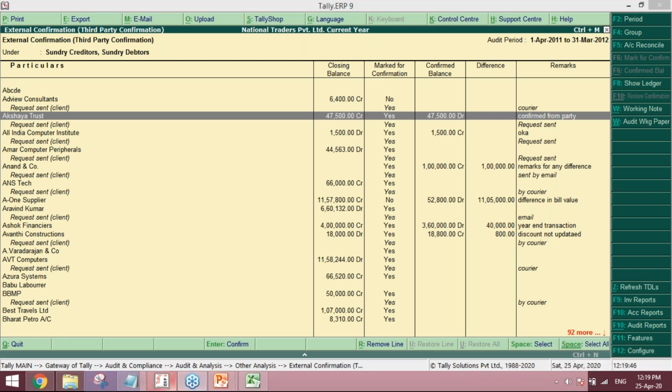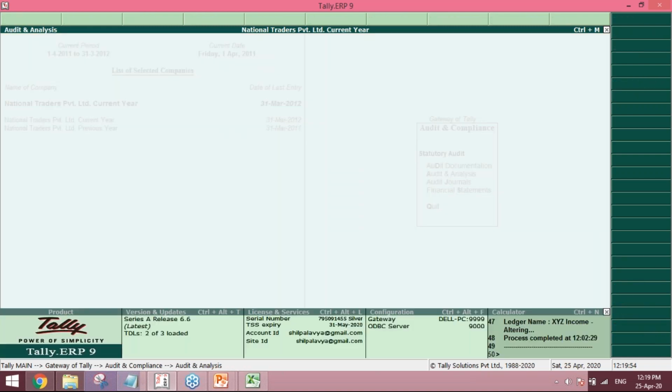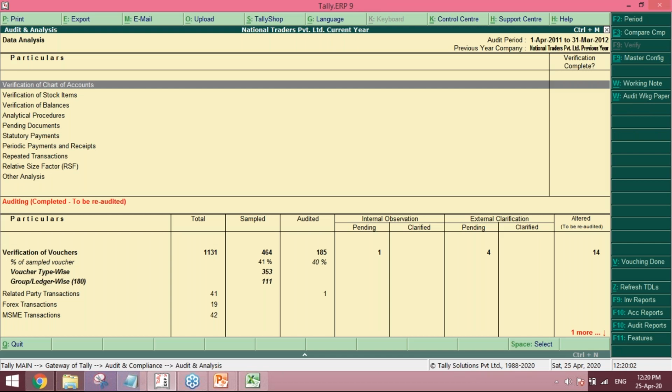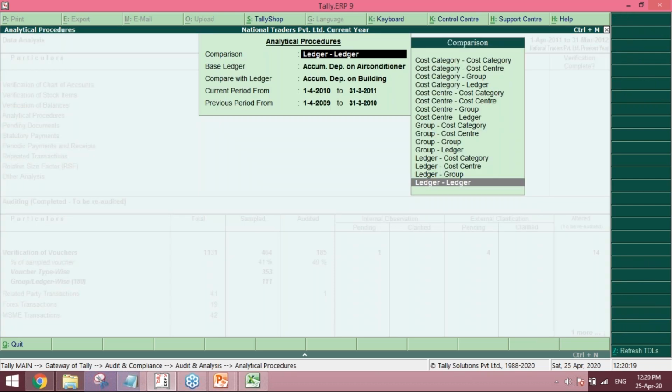Escape, in the audit menu. Friends, for making the audit, to decide which purchase and sales ledgers are not following the trend, you should first know how the working has been made. There is one particular button called analytical procedure. What was my previous year's trend and what is my current year's trend? If I have to compare my previous year trend to the current year trends, there are many options available. Ledger to ledger, group to ledger, and all those options are available.